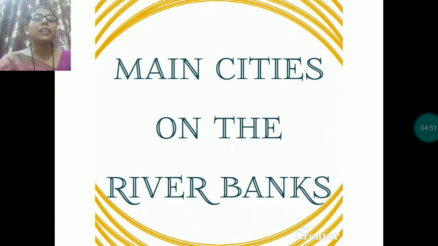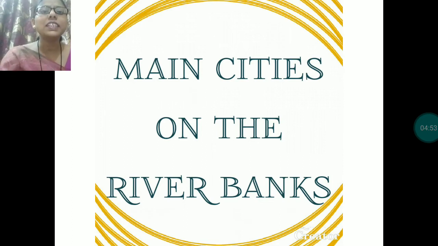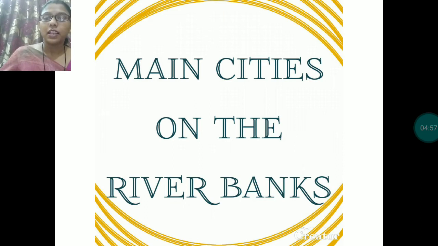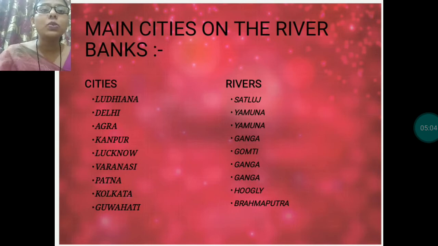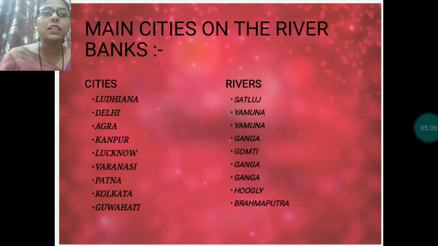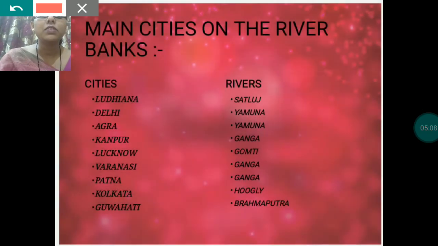Okay. Now main cities on the river bank. Many cities are there on the bank of these rivers. Let us see the name of these cities. These cities are Ludhiana on the bank of river Satluj.